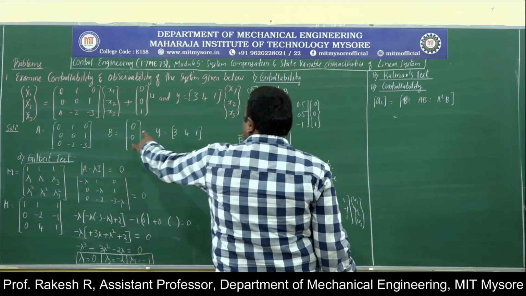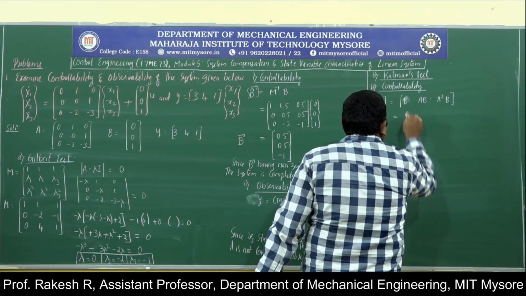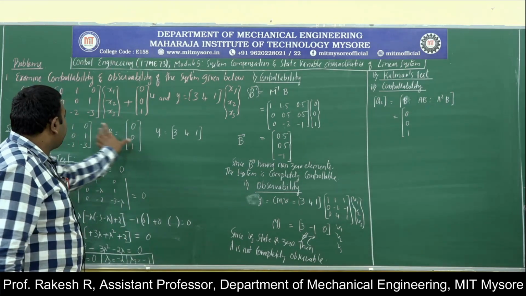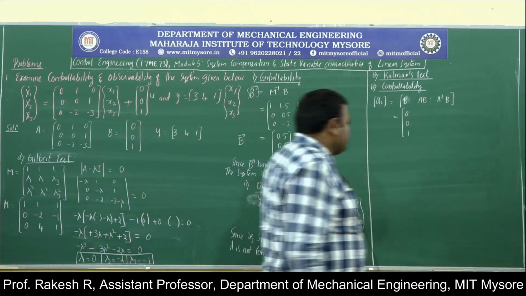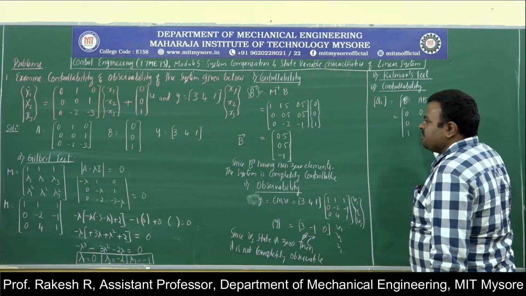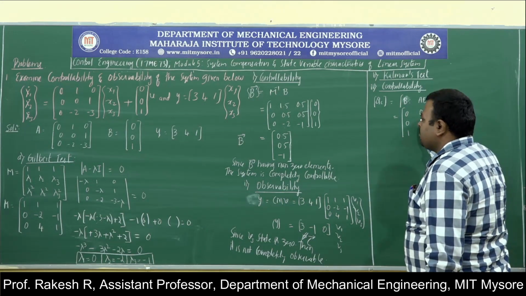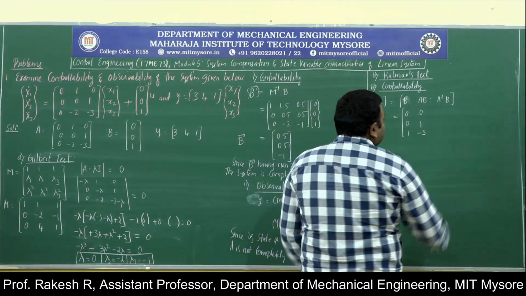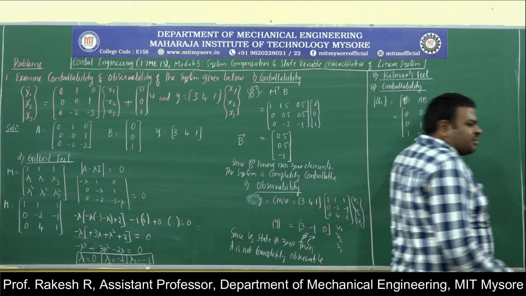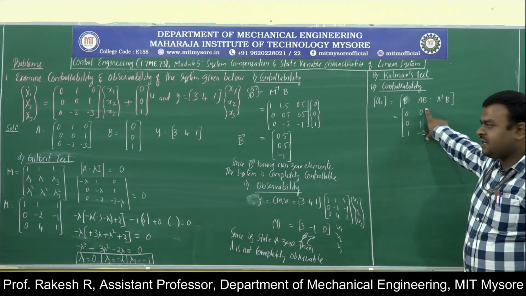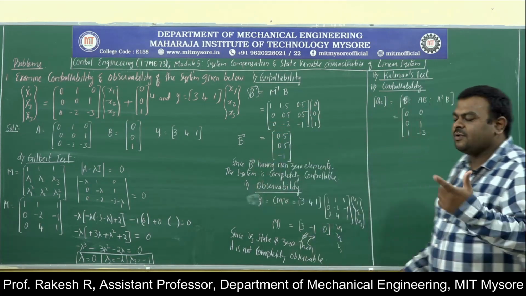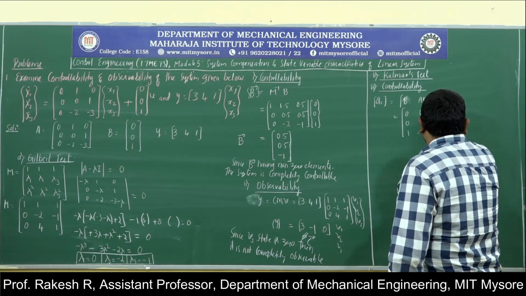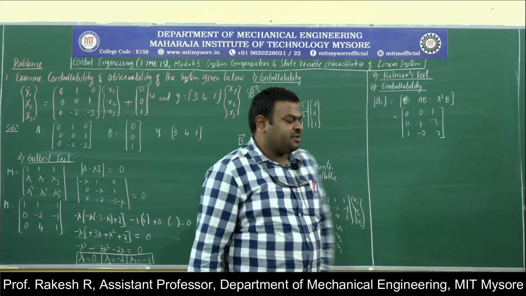So I will write the matrix B. Matrix B is 0, 0, 1. Then I need to write matrix A into B, so I need to multiply A and B. If I multiply those two, then I will get 0, 1 and minus 3. Then I have to get A square B. To get A square B, AB multiplied by A. Then you will get A square B, that is 1, minus 3, 7. This is the matrix QC.